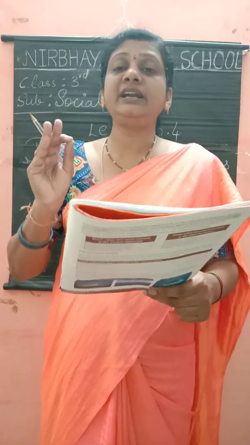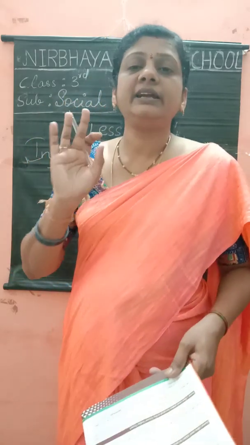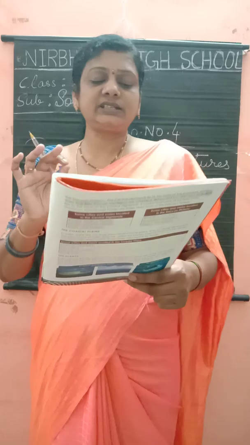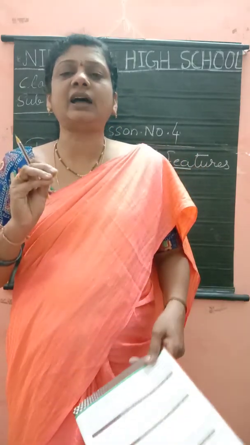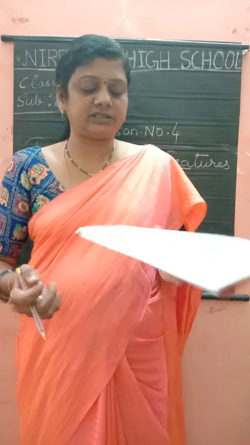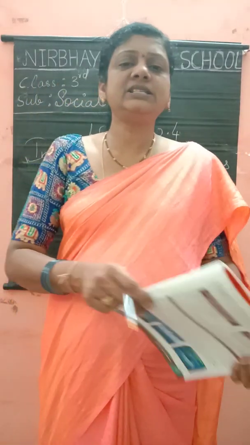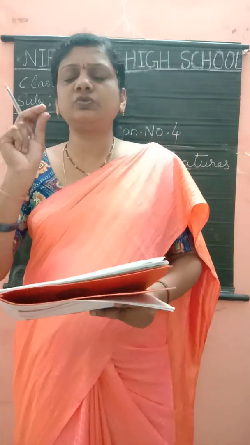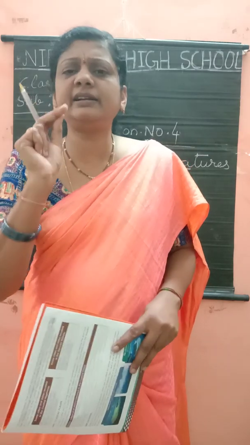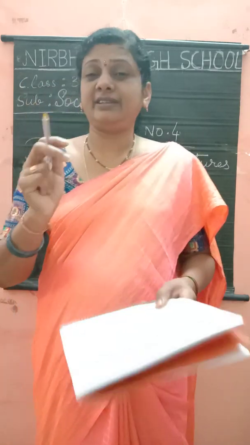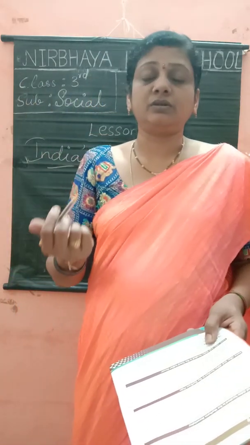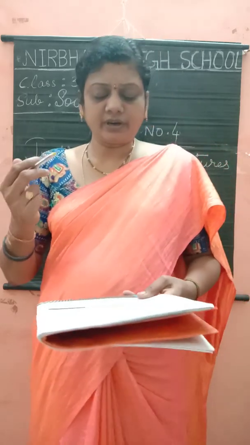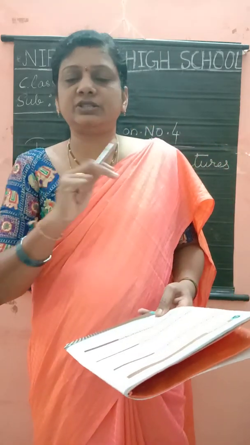Okay children, and the next one is the Great Indian Desert. This region is also known as the Thar Desert. The summers are very hot, and this region receives very little rainfall. And there will be no water also. In the desert there is no water.